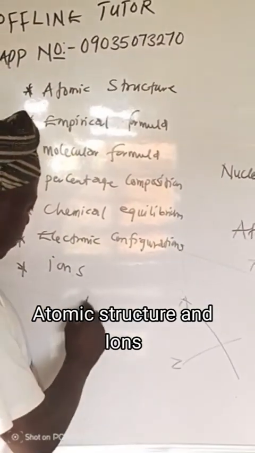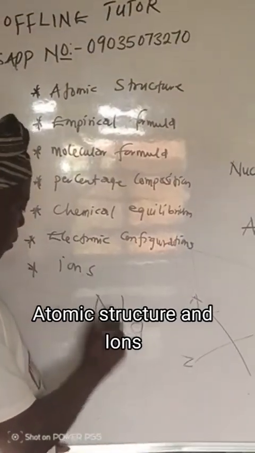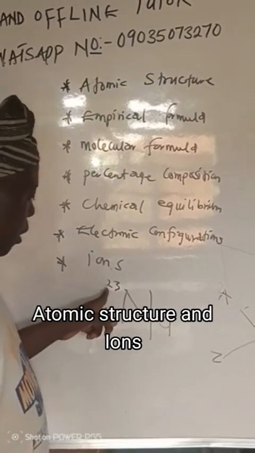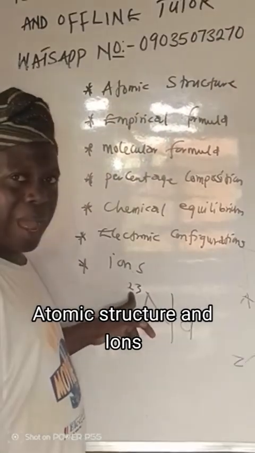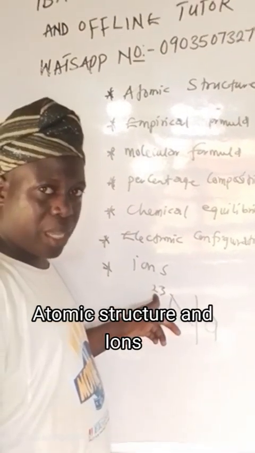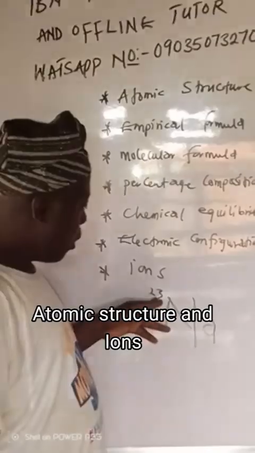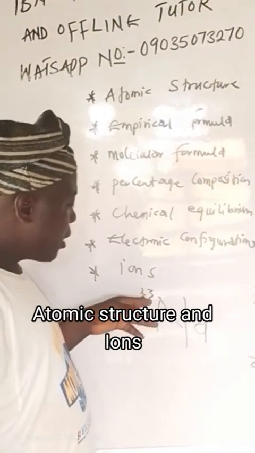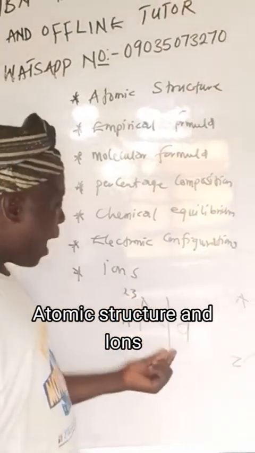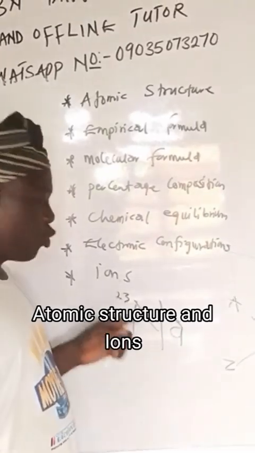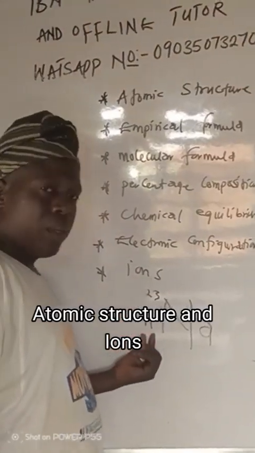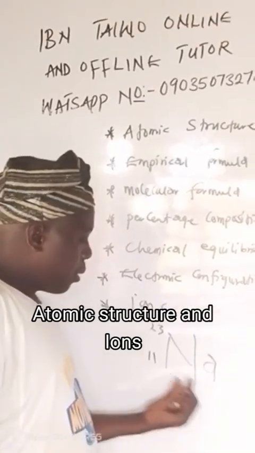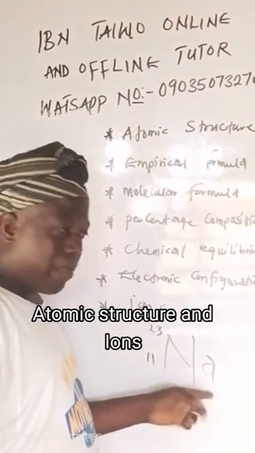If we are given an element like this, the number at the upper subscript indicates that the mass number of this element is 23, while the lower subscript indicates that the atomic number of this element is 11.